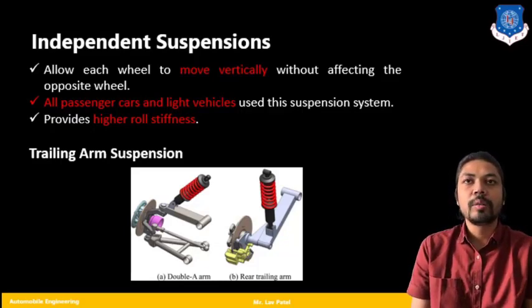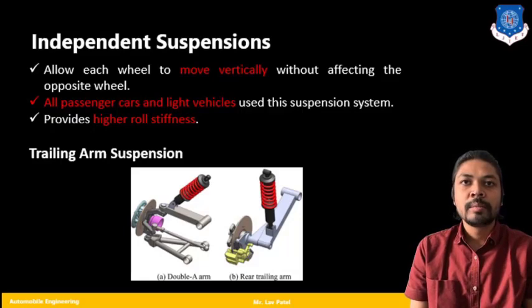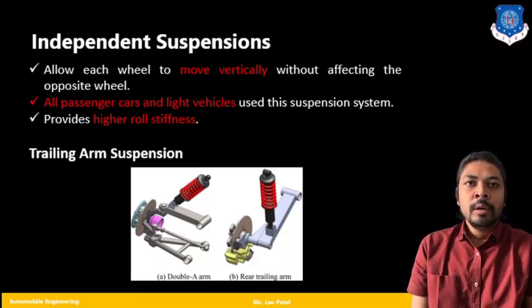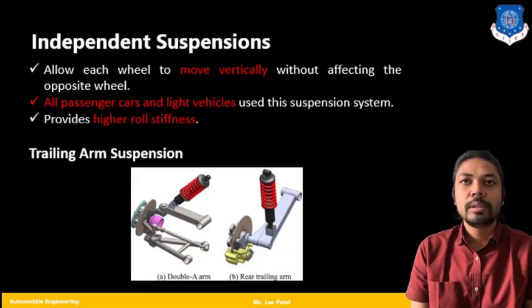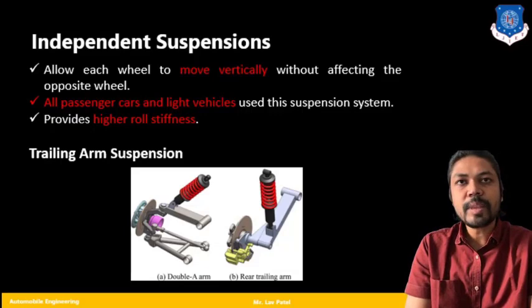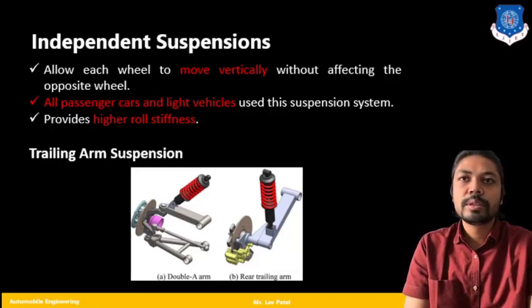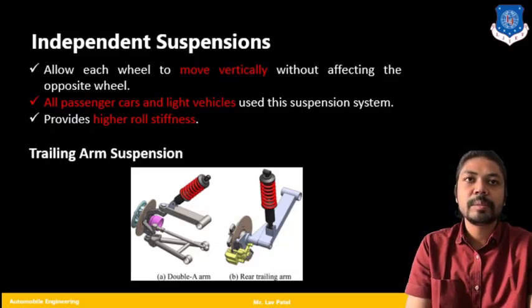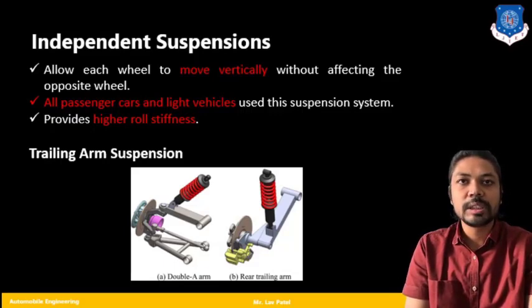At the front, almost always McPherson strut type suspension system is used. In the rear, in some cars they also use a solid axle or dependent kind of suspension system. So in independent suspension system, we are allowing each wheel to move vertically without affecting the opposite wheel, unlike my dependent suspension system.